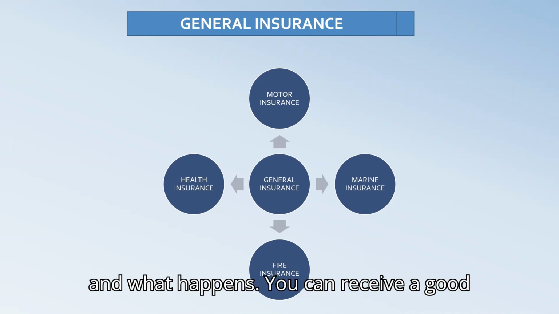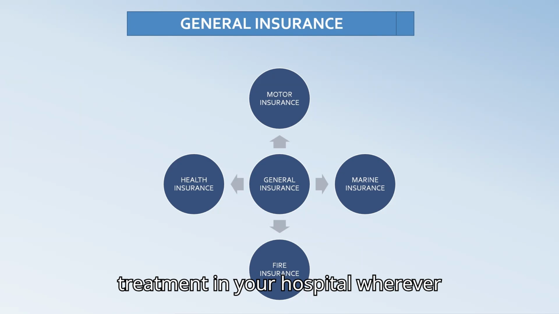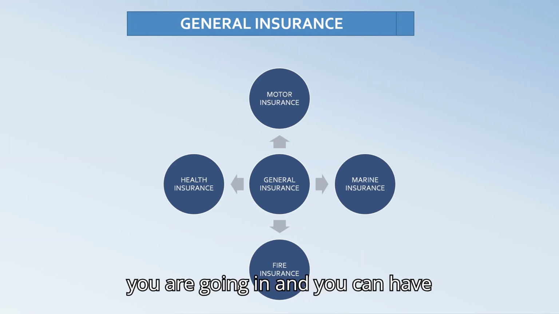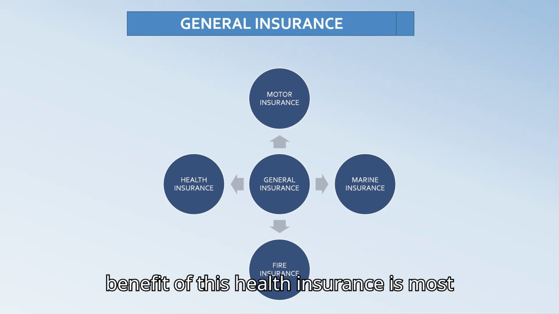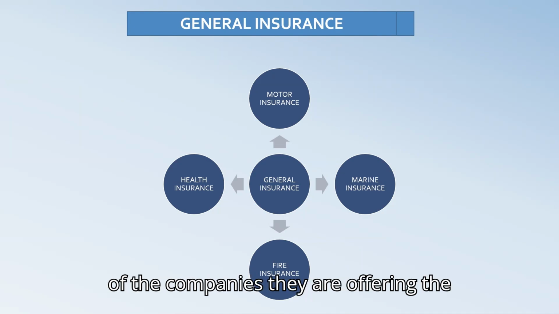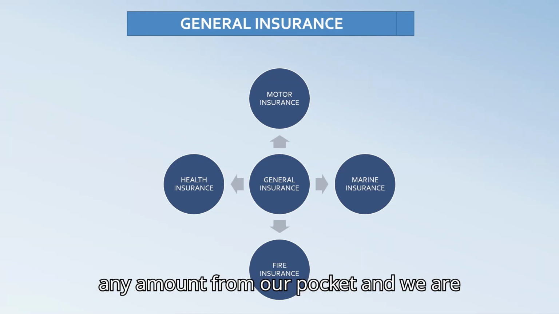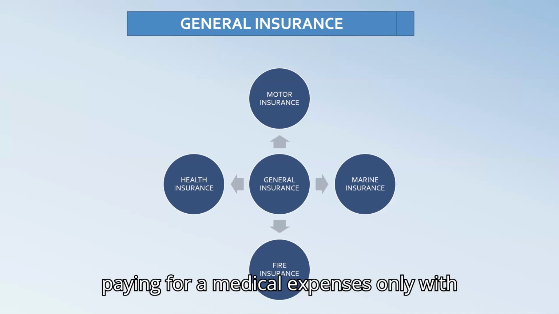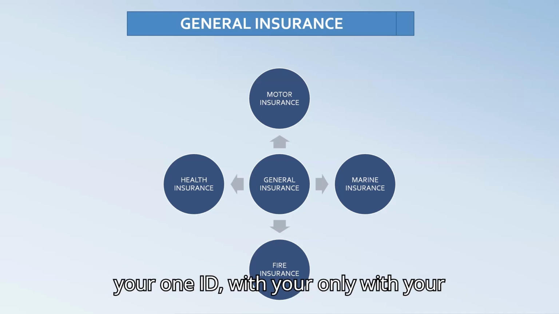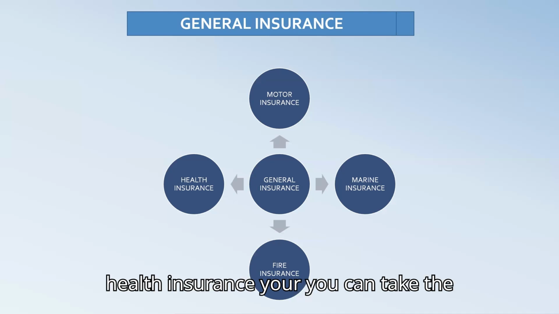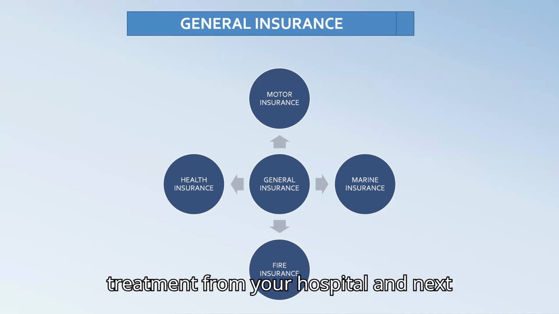You can receive good treatment in whichever hospital you go to, the best treatment. So the main benefit is that most companies offer the cashless claim facility. There is no out of pocket payment; we are not taking any amount from our pocket, and with only your health insurance you can take the treatment from your hospital.